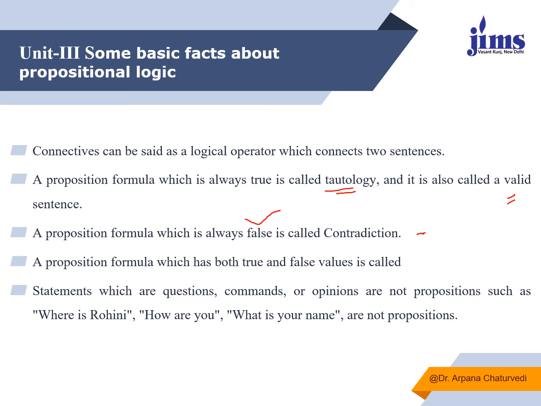A proposition formula which has both true and false values is not possible, and statements which are questions, commands or opinions are not propositions, such as where is Rohini, how are you, what is your name. These are not propositions because we don't know what the answer is. We should be very sure that a proposition should be either true or false. You should remember this in your mind.